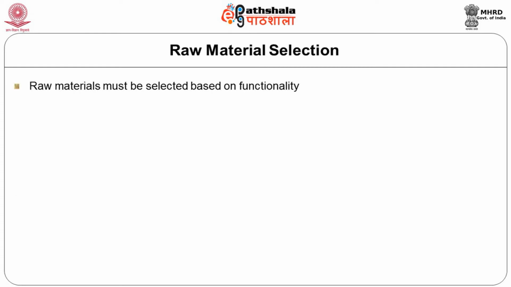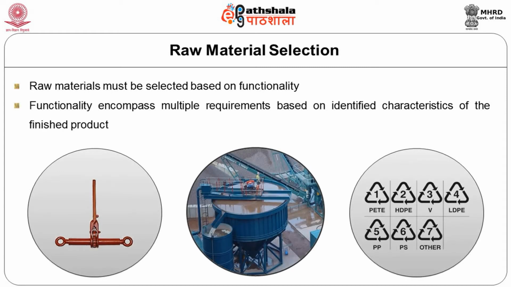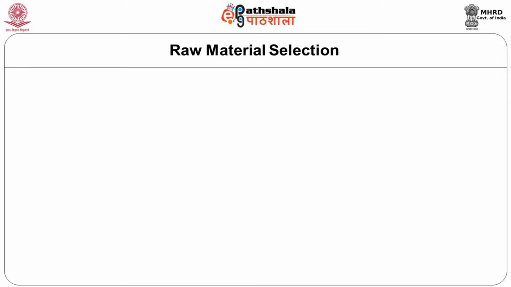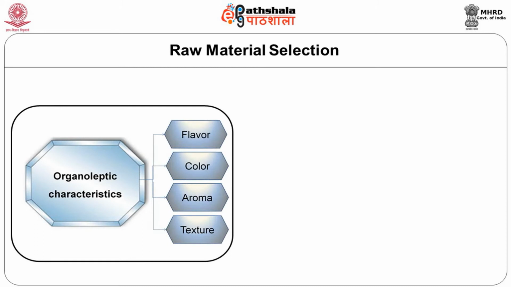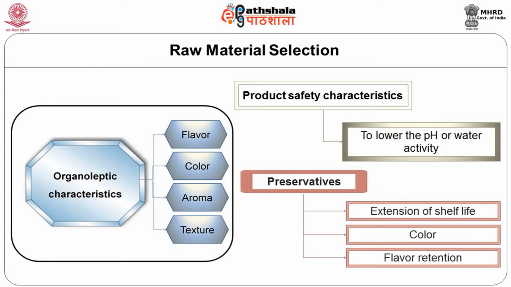What is functionality? Functionality encompasses multiple requirements which are based on identified characters of the finished products. For example, the binders, the thickeners, the type of resin for plastic packaging, etc., the organoleptic characteristics, the flavor, color, aroma, texture, and product safety characteristics, that is lowering of the pH or the water activity, and the use of preservatives, colorants, etc., which are all used to give additional color or flavor or extend the shelf life.